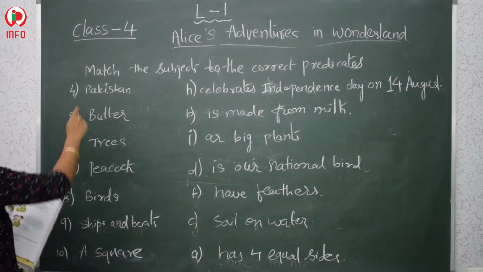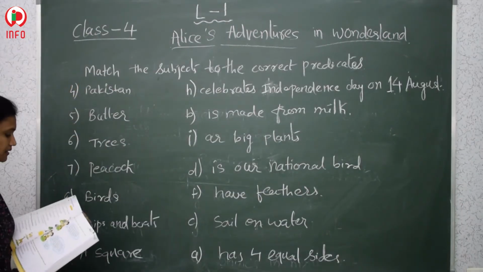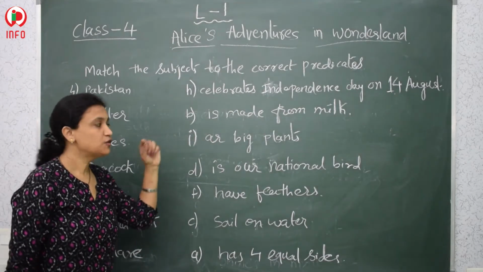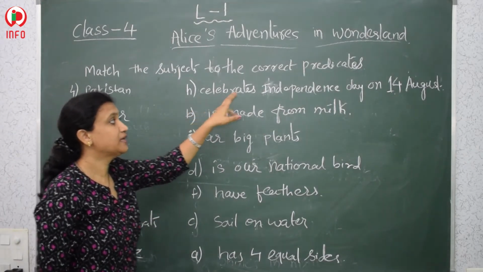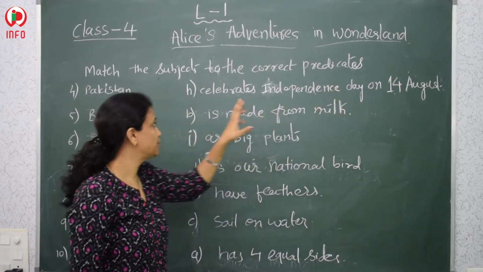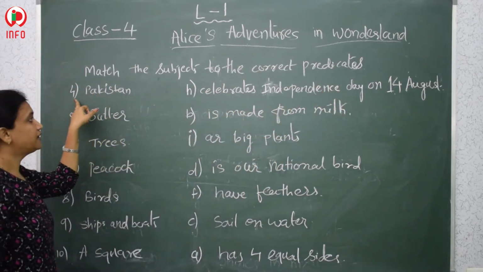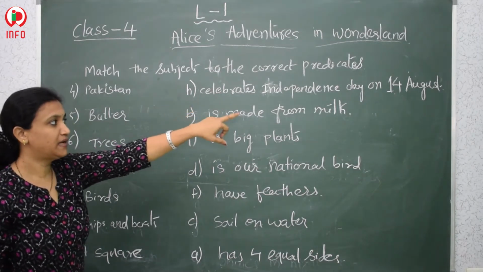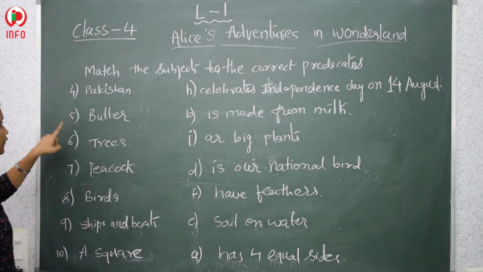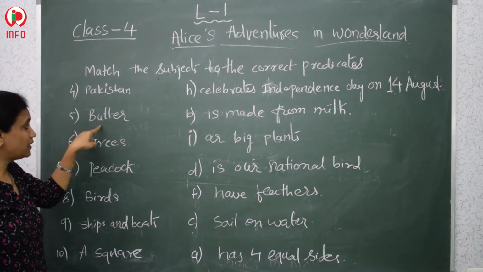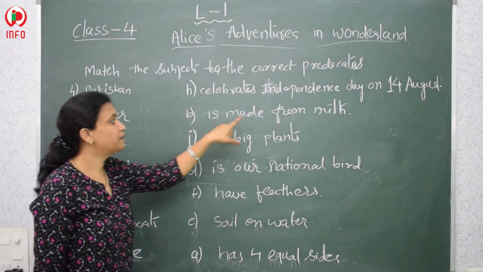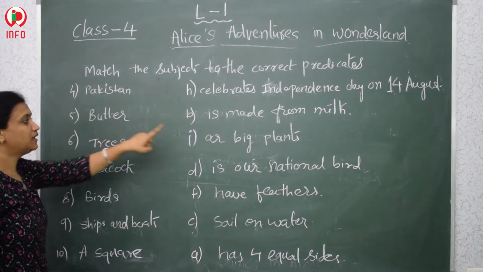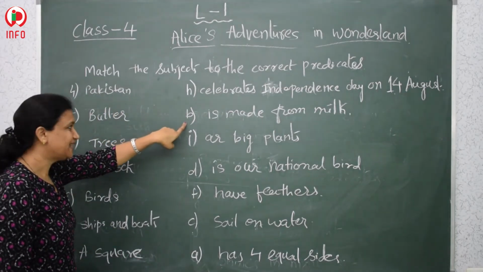Okay. Next is Pakistan. Pakistan is a country. So how do we celebrate the Independence Day? It also celebrates the Independence Day on 14th of August. So for the fourth number we are matching H, celebrates Independence Day on 14th August. Now for the fifth one, butter. What is butter? Butter is made up of milk. So we are matching the fifth number with option B.